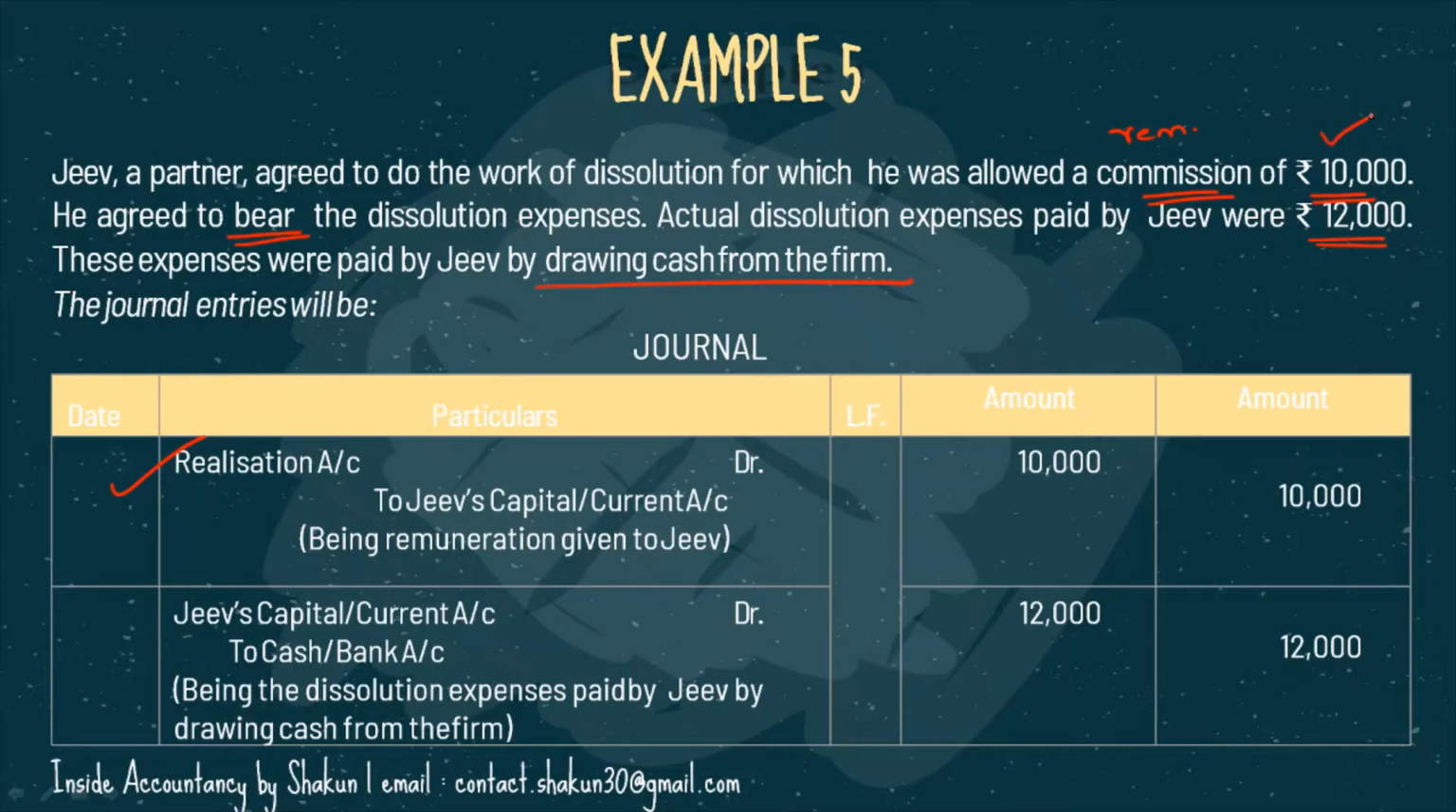Now, for 10,000, I think the entry would be clear. This is the remuneration. We've passed an entry. But the partner is going to bear the expenses. Actual expenses which he is paying is 12,000. If the question ended here, we would not have passed any entry. But it is written that these expenses were paid by drawing cash from the firm. That is why we have made this entry. Jeev's capital is debited because he is bearing it, and cash is credited because it is withdrawn from the firm. So that's why we have credited cash or bank. If the last line was not given here, then no entry would have been passed for the 12,000.